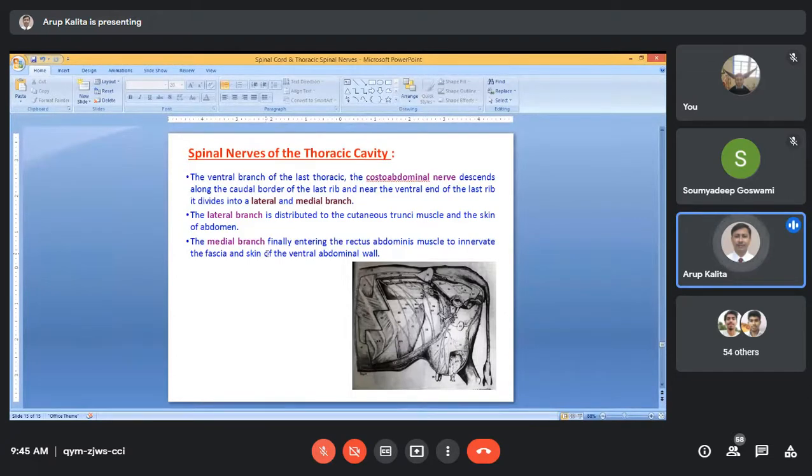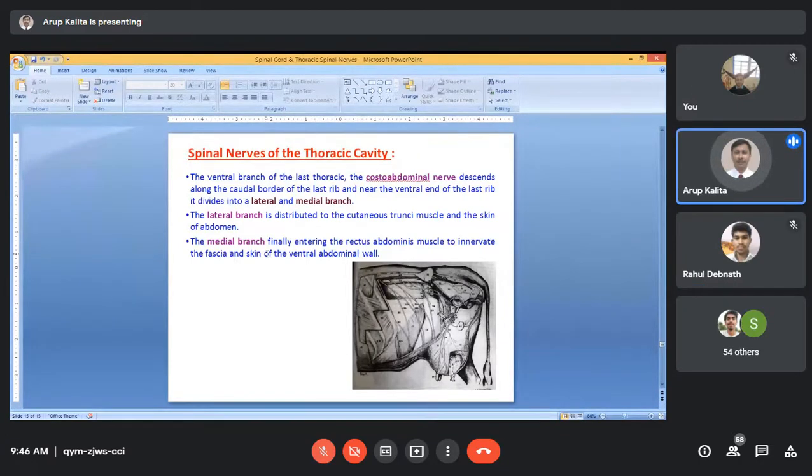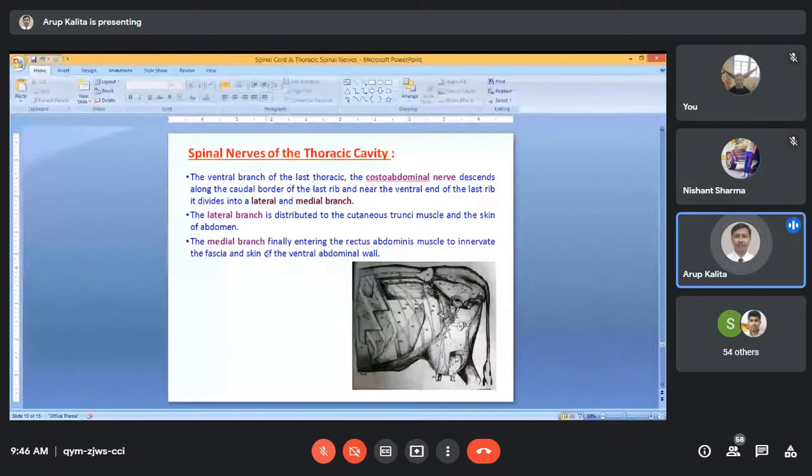Lungs belongs to which system? Respiratory system. So respiratory system शुरुआत कहाँ से होता है? Nostril. Then nostril के बाद nasal cavity. Then what?